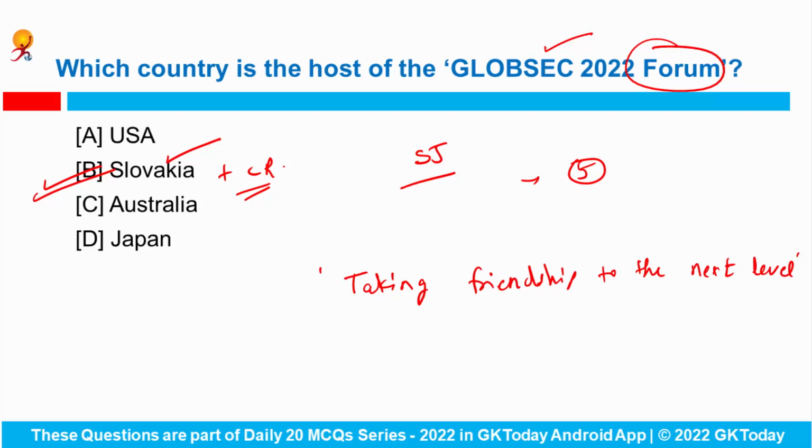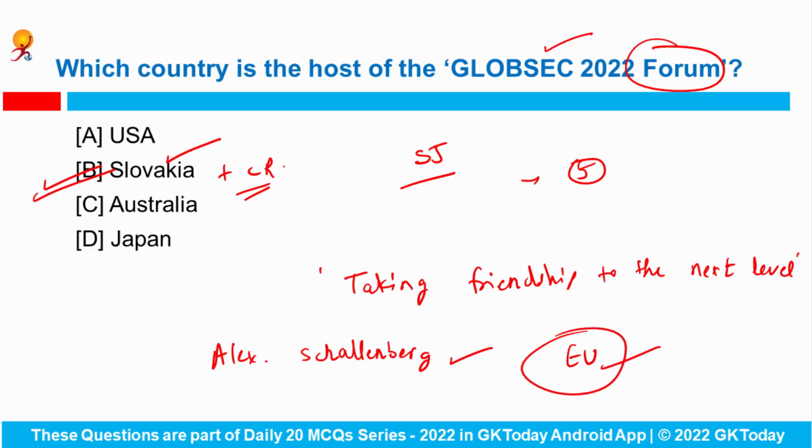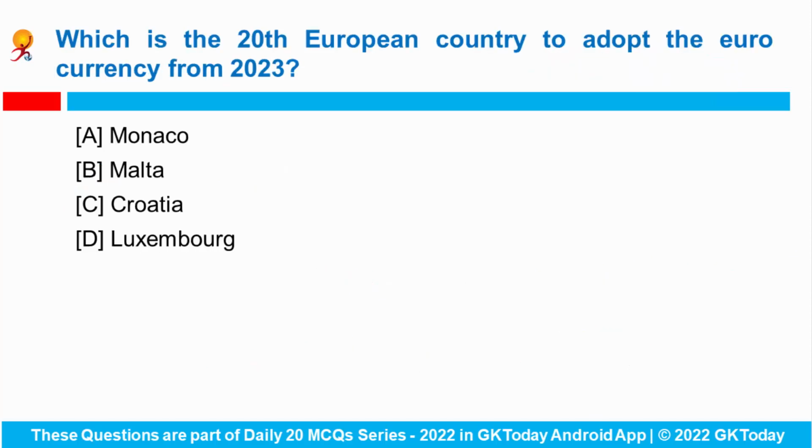He is scheduled to meet the Minister of European and International Affairs of Austria, Alexander Schallenberg, on the sidelines of the GlobeSec 2022 forum, and the Czech Republic will be taking over the European Union presidency from next month. Okay.